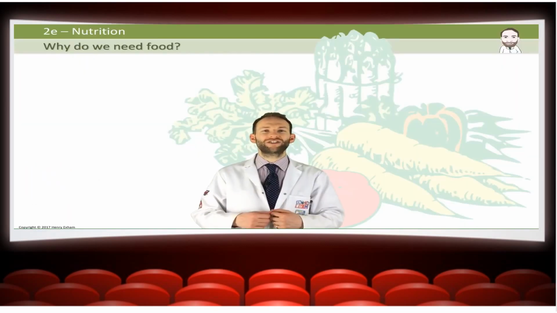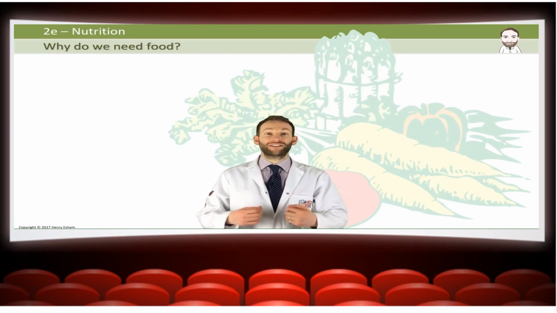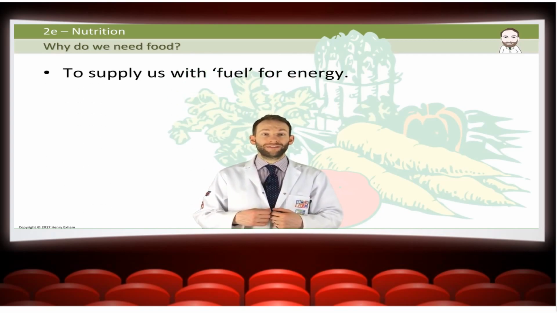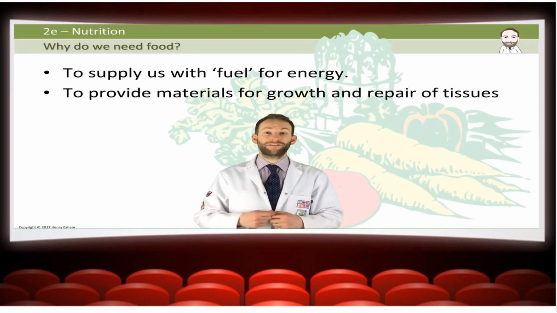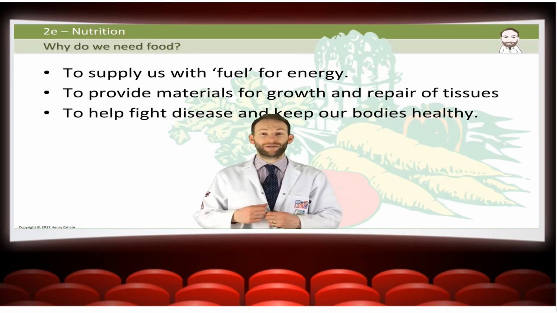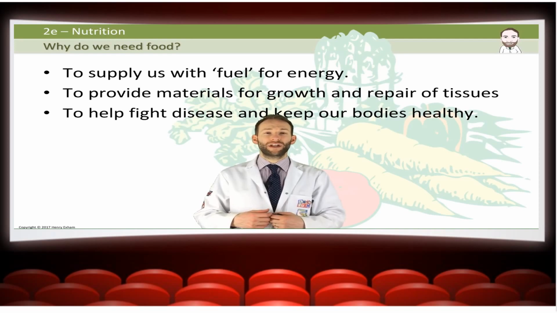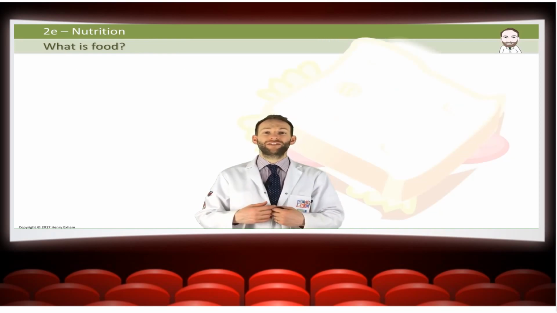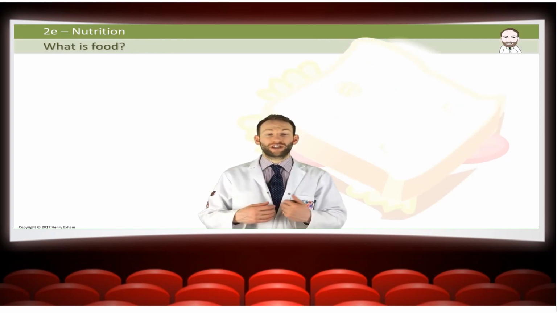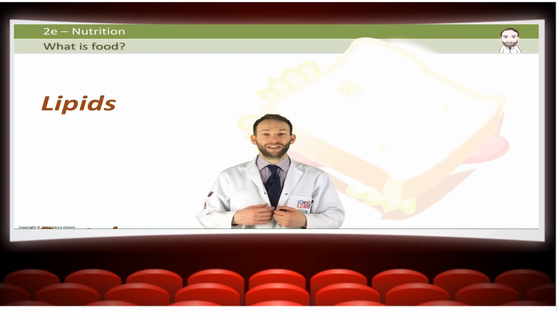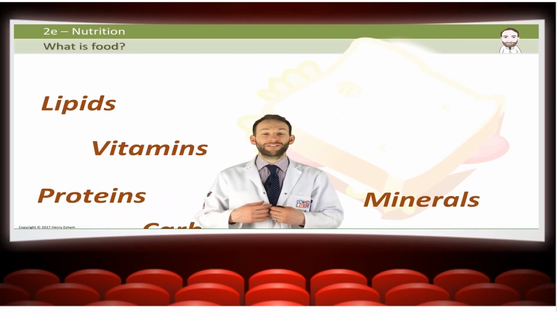So why do we actually need food? Well, it's to supply us with fuel for energy, to provide materials for growth and repair of tissues, and to help fight disease and keep our bodies healthy. But what is in food? Well, food can be split up into 7 different nutrients: carbohydrates, lipids and proteins, vitamins and minerals, and fibre and water.